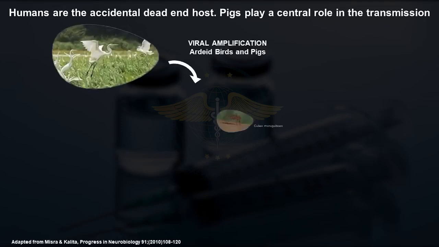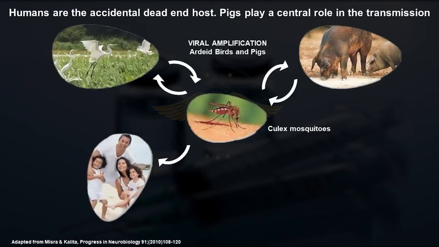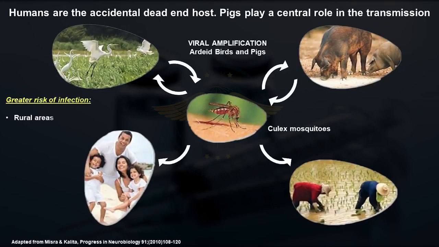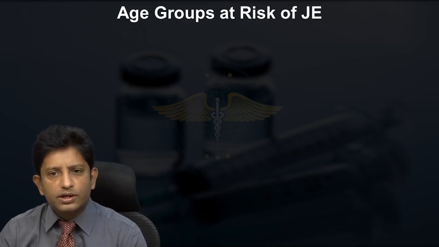So the greater risk is in rural areas where the close vicinity of birds and pigs is common, and increasing rice field cultivation in certain districts also causes this proliferation. Now, which are the age groups that are really high risk for JE?